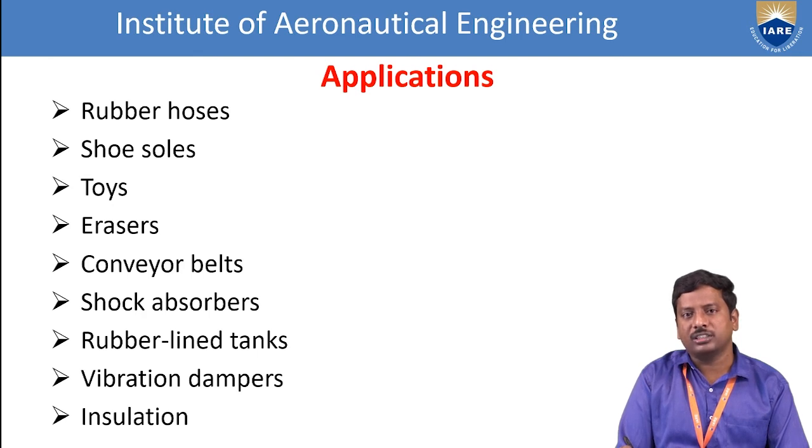And insulation. Insulation means rubber has no conductivity, that means it is purely an insulator. So that's why these are used in electrical items, whether for domestic or industrial purposes. So this is about the applications of vulcanized rubber.